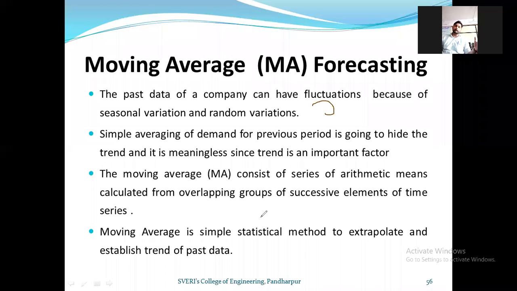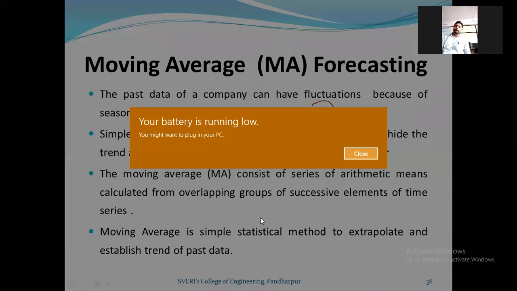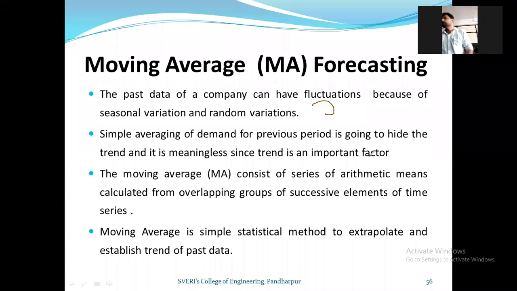If we take the average of 10 numbers, and for some values we get less sale and for some values we get large sale, then the less sale data will get hidden in the large number of periods.